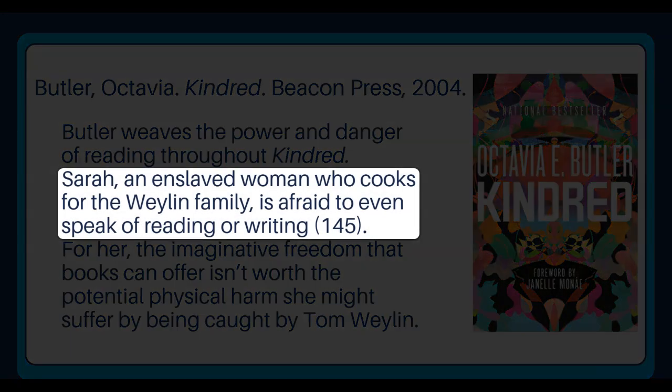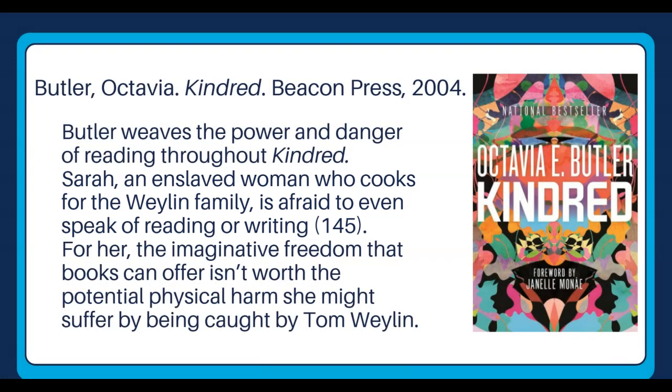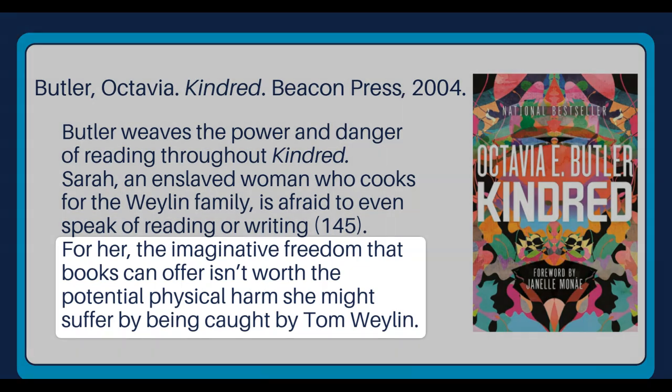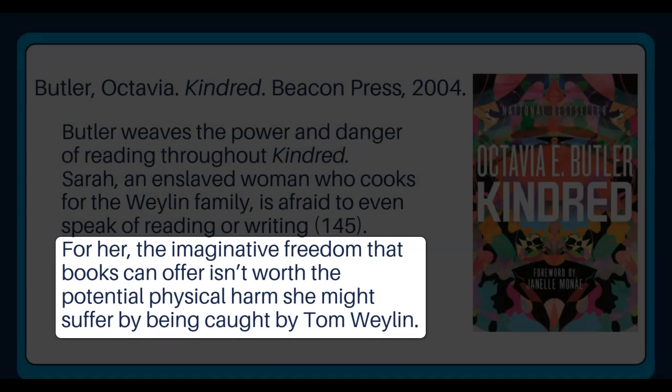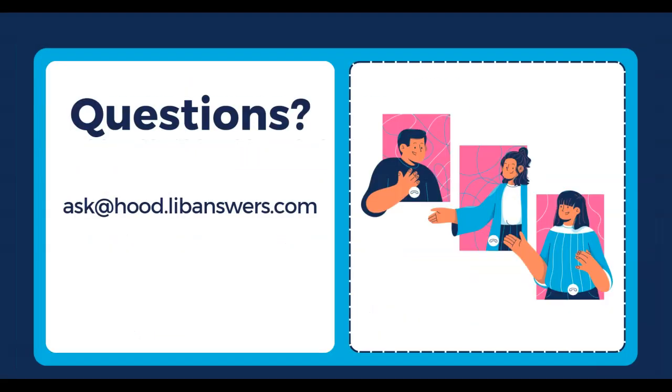"Sarah, an enslaved woman who cooks for the Wayland family, is afraid to even speak of reading or writing" (145). Finally, you close it off with a brief explanation, analysis, or transition to your larger point. "For her, the imaginative freedom that books can offer isn't worth the potential physical harm she might suffer by being caught by Tom Wayland." Those are the basics of in-text citation using MLA style.